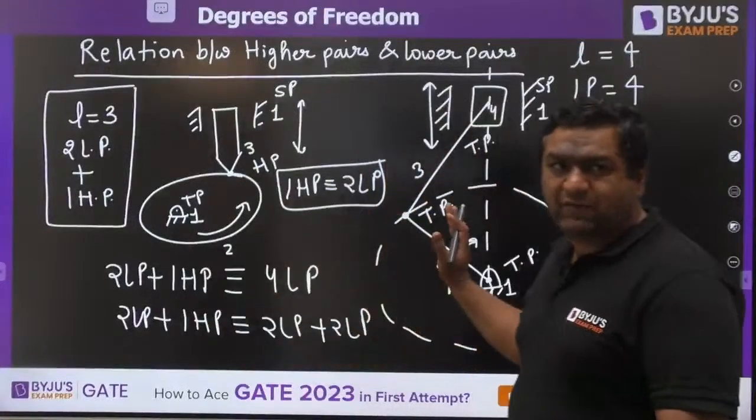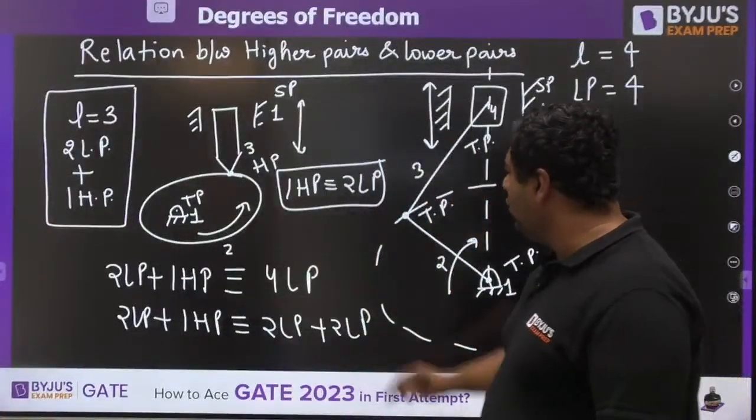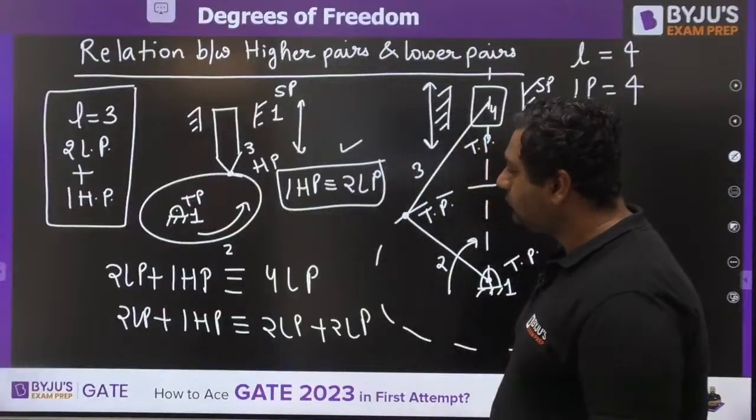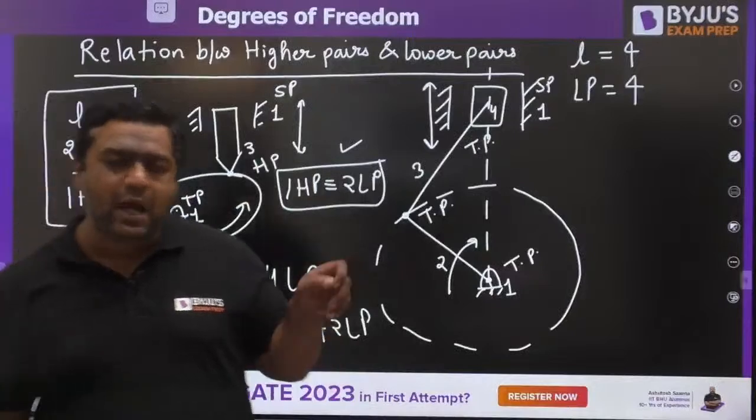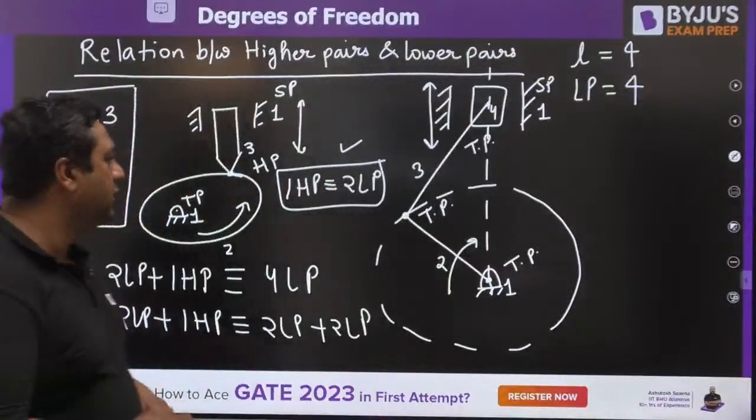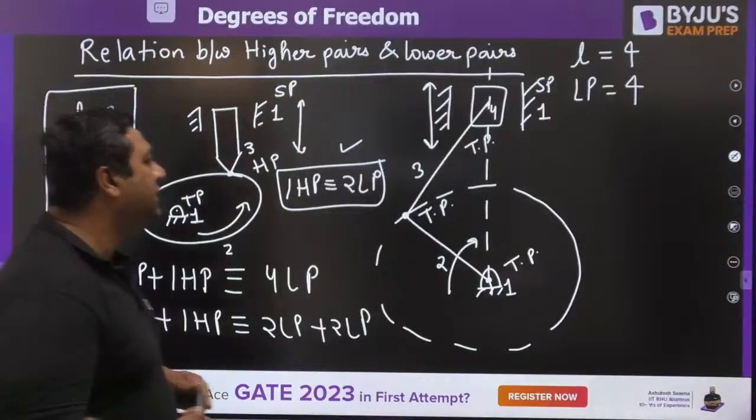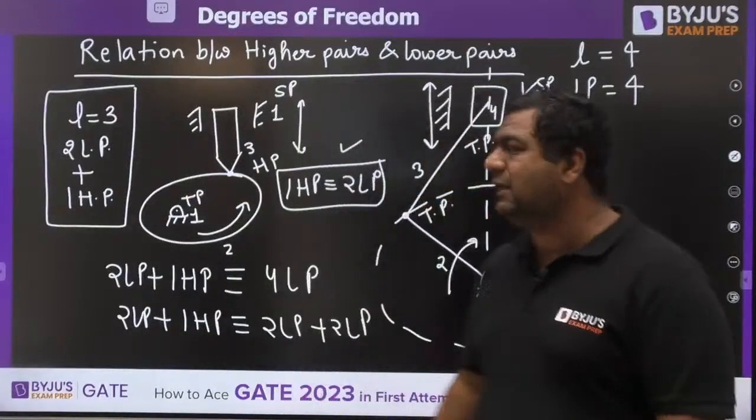Is it clear, guys, for everyone? So we concluded 1 higher pair is equivalent to 2 lower pairs. Now we are going to use it, and now we would be defining the Kutzbach equation.